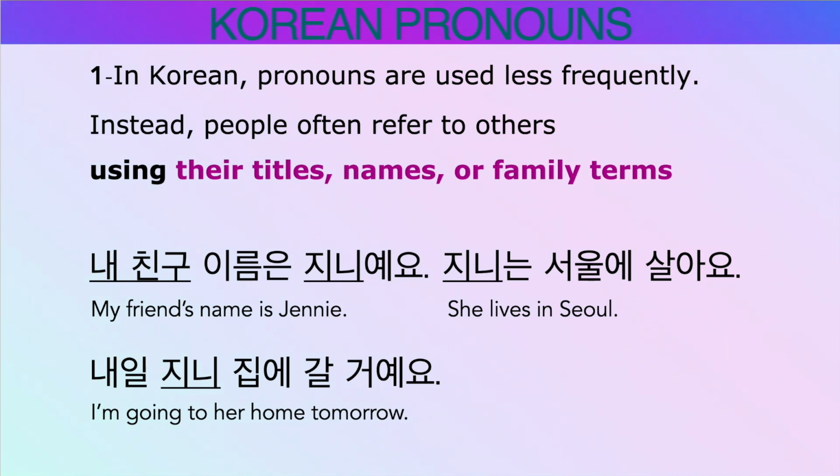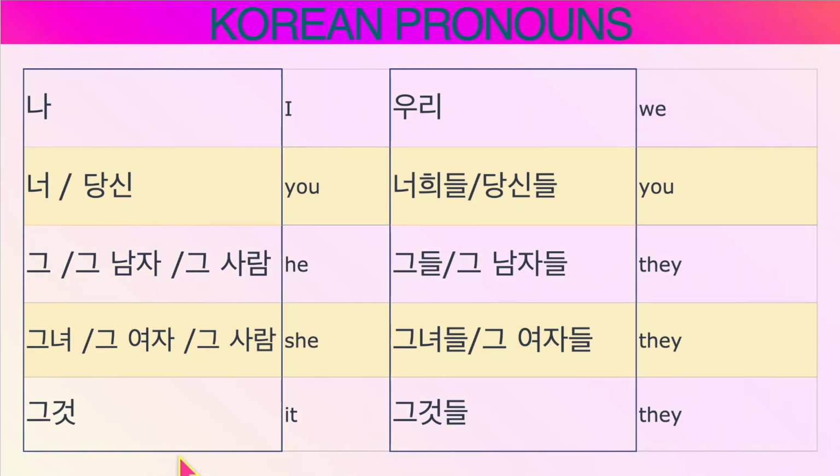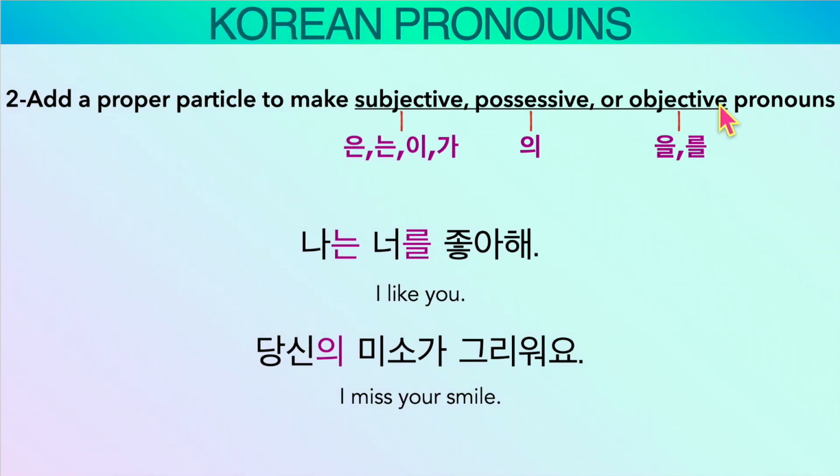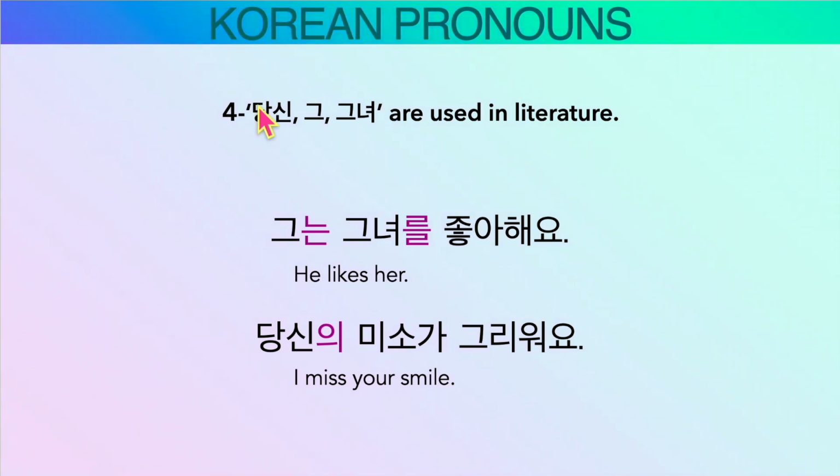So again, you use your friends and family's names and people's titles just repeatedly. That's it. Ginny, Ginny, Ginny. And after memorizing all these pronouns, add the proper particles depending on the element of it in a sentence, then you can make a sentence properly. However, sometimes particles are omitted, right? So you can just use 나너 좋아해. How about I drink coffee? 커피 마셔. No particles, right? That's completely fine. Next. 당신, 그, 그녀, you, he, she, these expressions are not really used in spoken Korean.